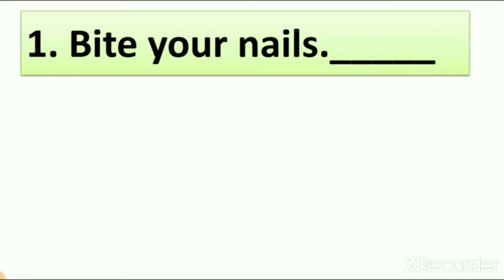When we learn in lesson number 10 about good habits, we also learn that we have to cut our nails regularly, mostly after a week. Why? Because of the germs inside your nails, these germs go inside your stomach. Bite your nails means you have to eat your nails. Now think in your mind, if you are eating your nails, then what happens? The germs go directly into your stomach, and because of that, maybe you fall ill.